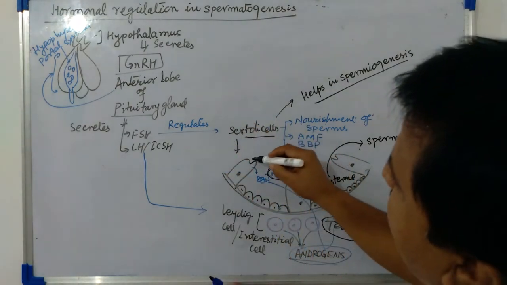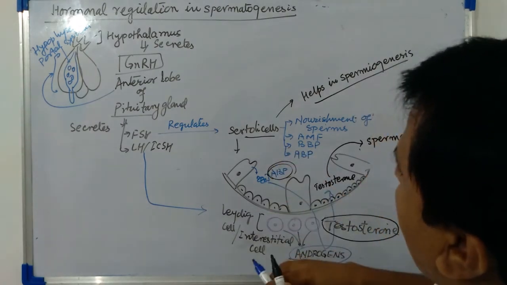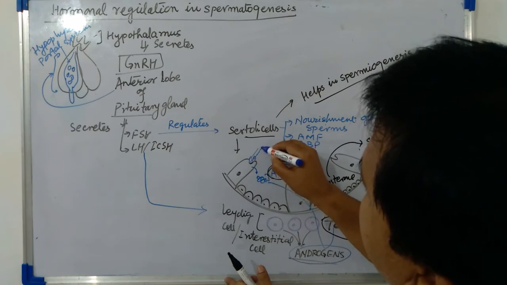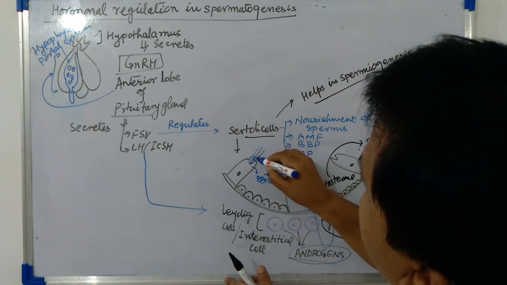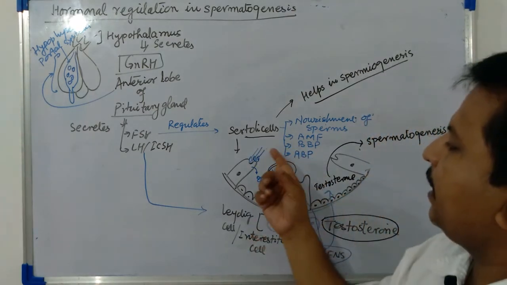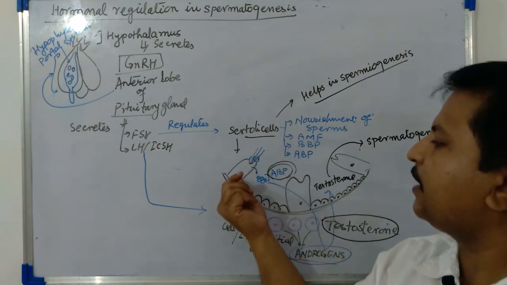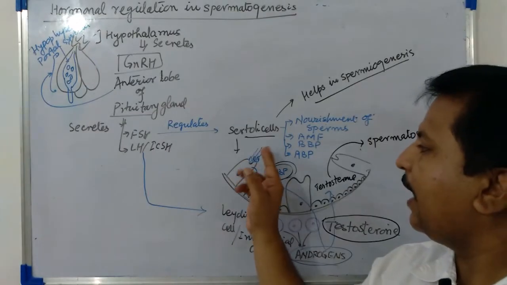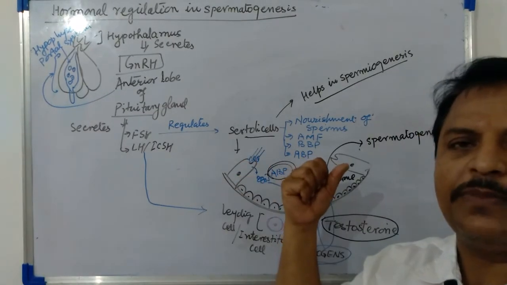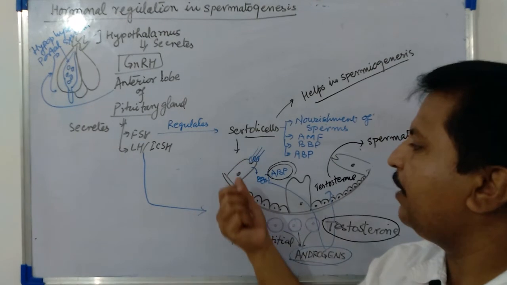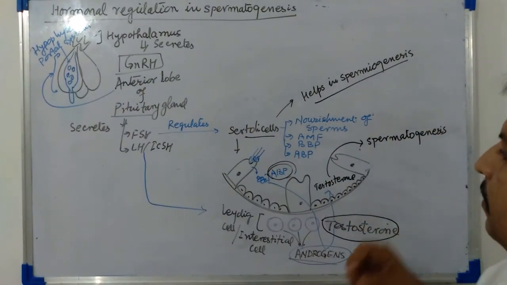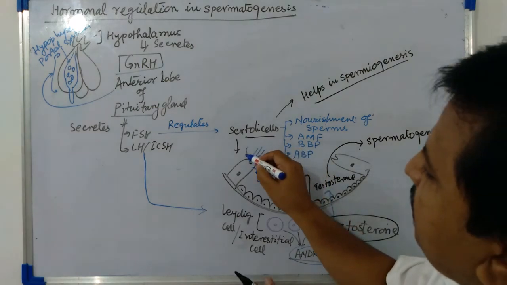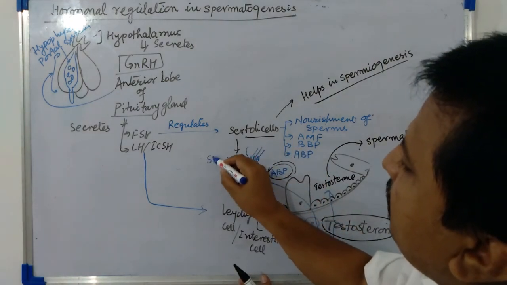That's why the sperms are attached here over the surface of the Sertoli cell, so that they can get nutrition from the Sertoli cells, mature here, and then come out from the seminiferous tubule.